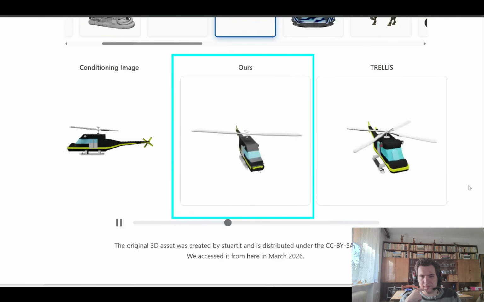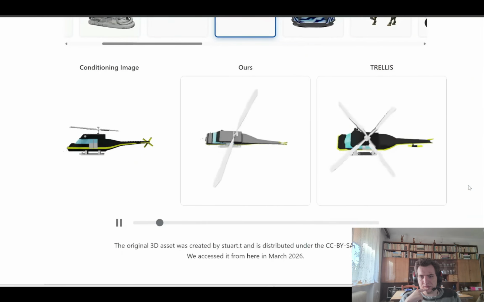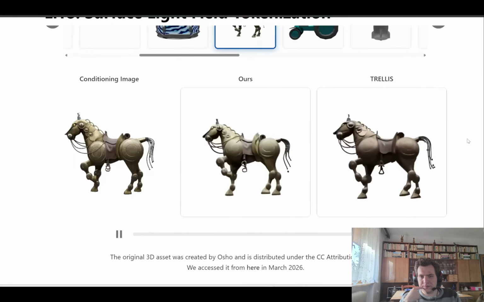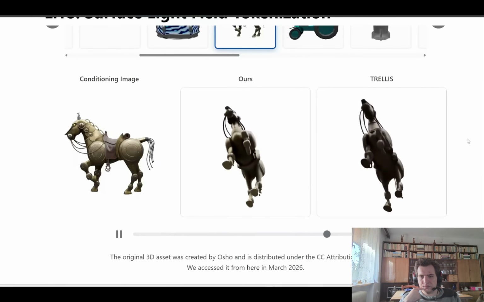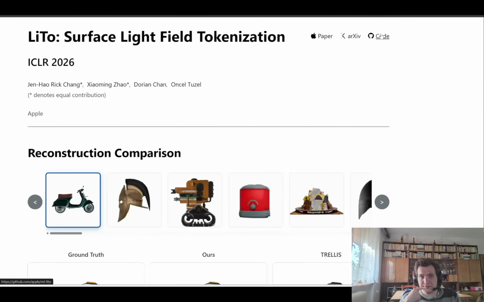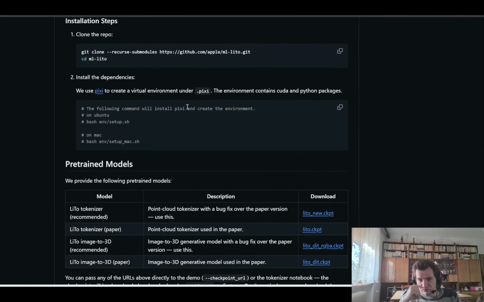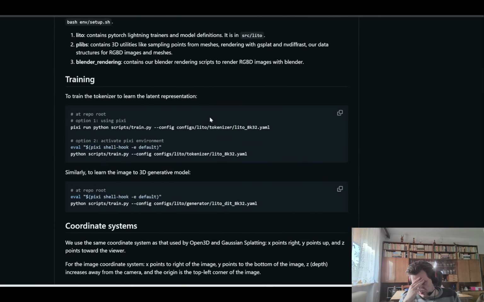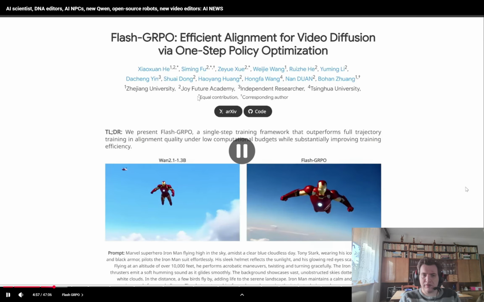Pretty good. Now, if you compare Litho against Trellis, which is another leading 3D model generator, then you can see that, on average, Litho is more accurate and faithful. So think of Litho as a 3D model generator that can also preserve the way it visually behaves when you inspect it from different angles. If you scroll up to the top of the page, they have released the code to this, and if you scroll down a bit here, it contains all the instructions on how to download and run this locally on your computer. They also include the script on how to train this yourself. If you're interested in reading further, I'll link to this main page in the description below.